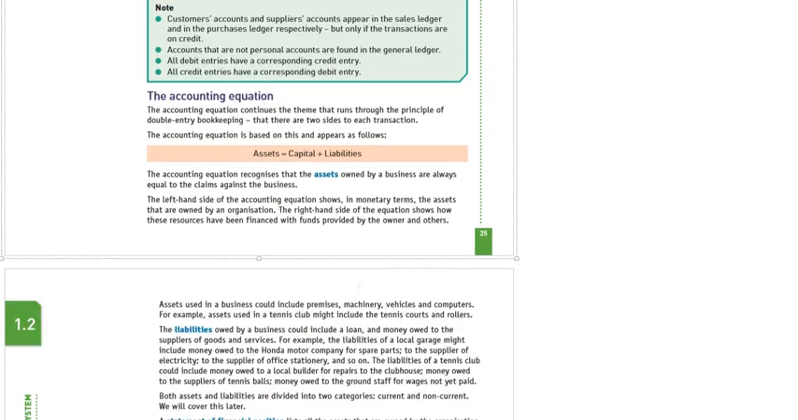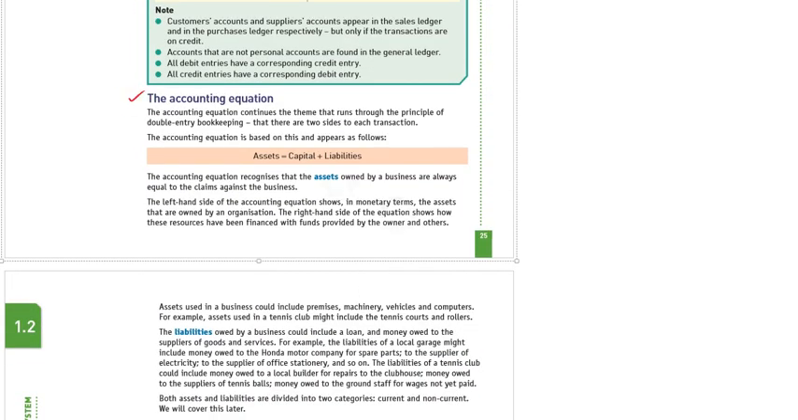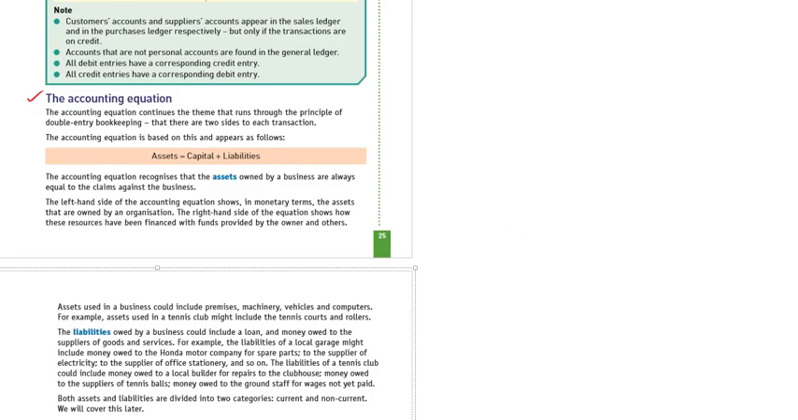Okay. You can continue. The second one is the accounting equation. What is the accounting equation? The accounting equation can be written in two forms. Number one is asset is equal to capital plus liability. This asset is the total assets, consisting of non-current assets and current assets. So asset is equal to capital plus liability.